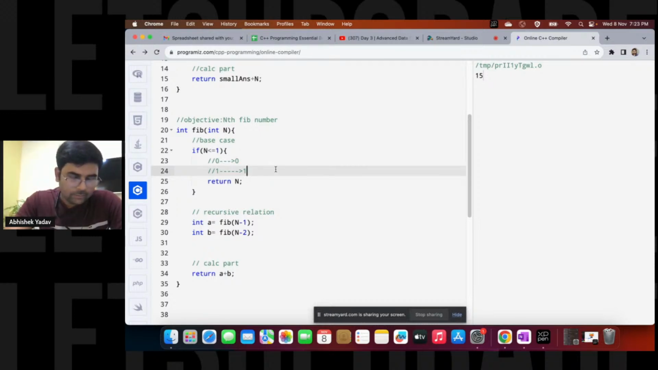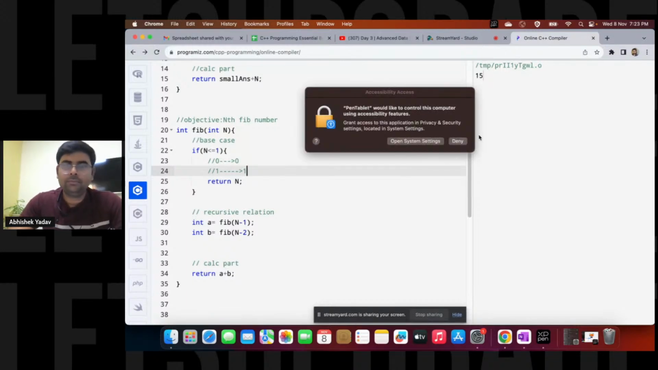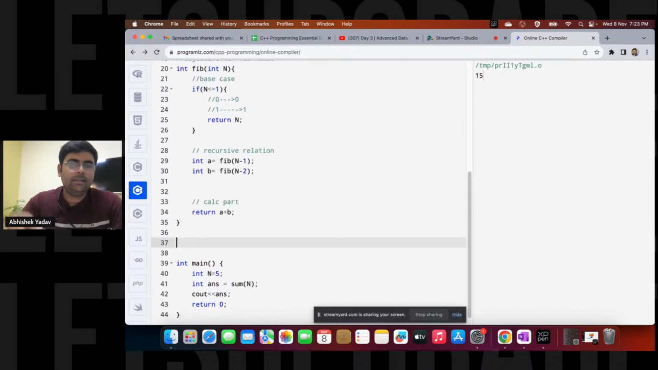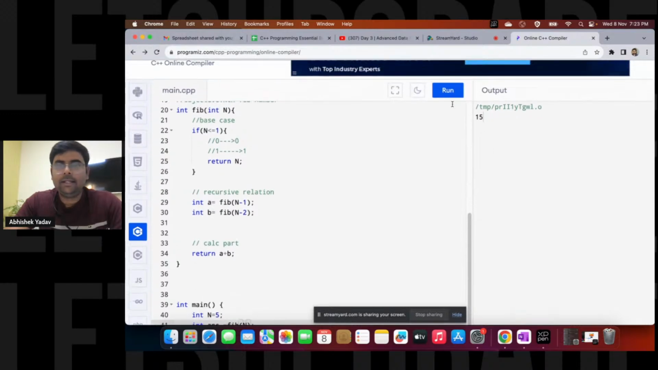And this is clear now. So let's see now here, this one here. And here let's run the code, right? That is, apart from this one, let's take fib, right? And let's see what we are getting here.